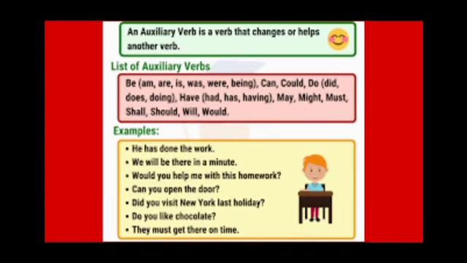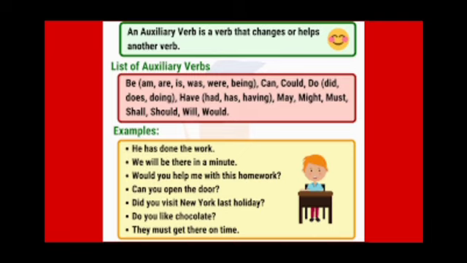What is an auxiliary verb? An auxiliary verb is a verb that changes or helps another verb. Which are the auxiliary verbs? Am, are, is, was, were, being, can, could, do, did, does, doing, have, had, has, having, may, might, must, shall, should, will, would. These are the auxiliary verbs.